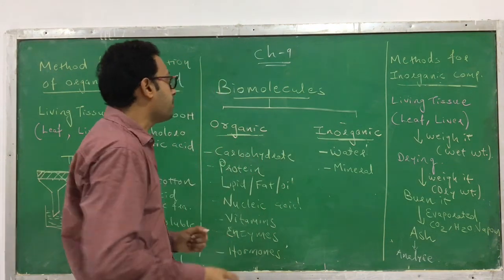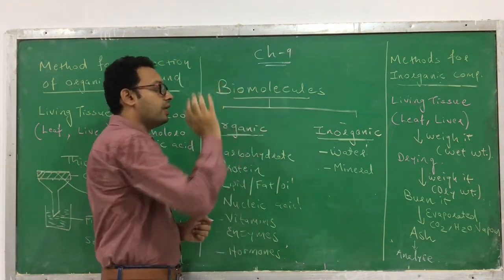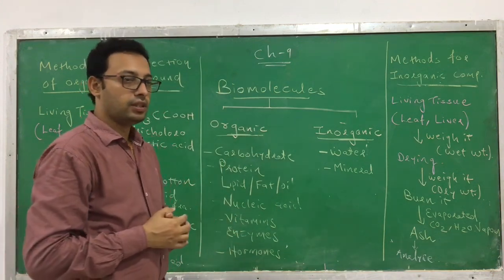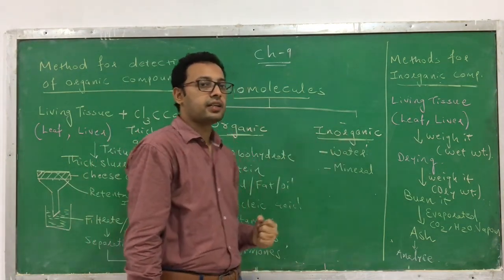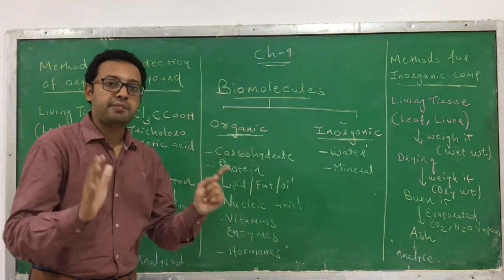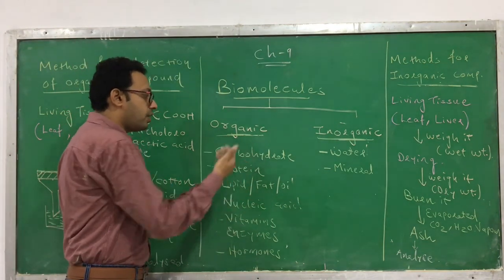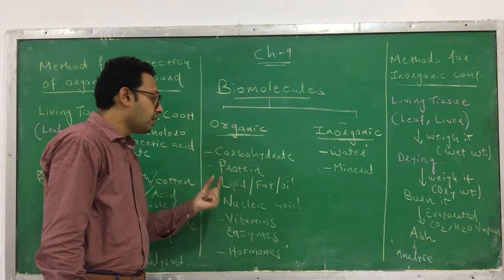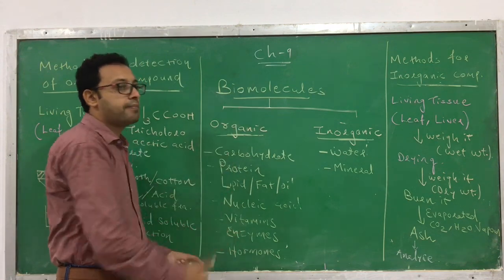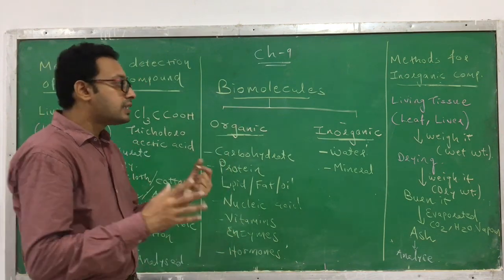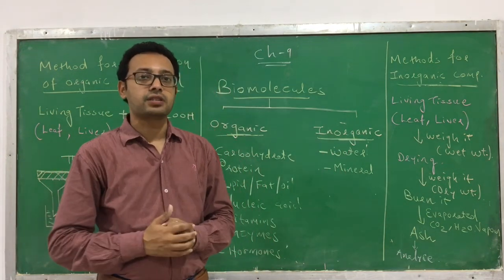Here I again repeat what is called a biomolecule. Biomolecules are the molecules you can find in a living organism. There are two types of biomolecules, organic and inorganic. Organic compounds are usually carbon-containing compounds present in a living organism, for example carbohydrates, proteins, lipids, nucleic acids, vitamins, enzymes and hormones. Similarly, the inorganic compounds you can find in a living organism are water and minerals.